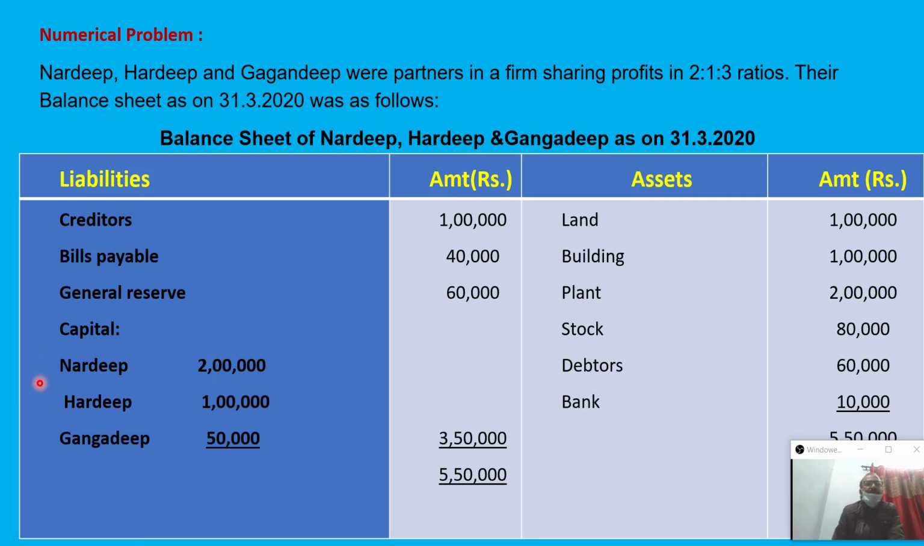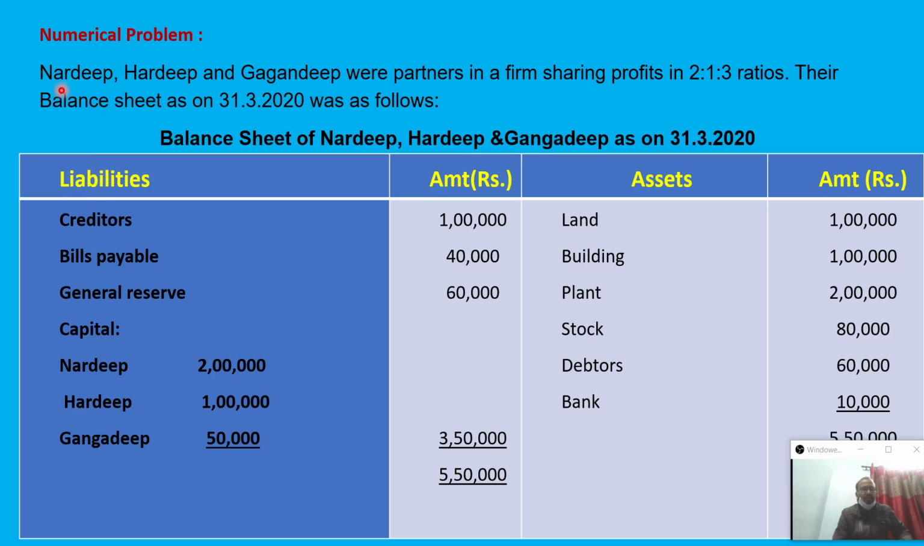Under this problem, all the related information is required: the revaluation account, partners capital account, as well as the balance sheet, and also the calculation of sacrificing ratio and gaining ratio. At the same time, the statement of goodwill also we have to do in this problem. So let's consider this problem.